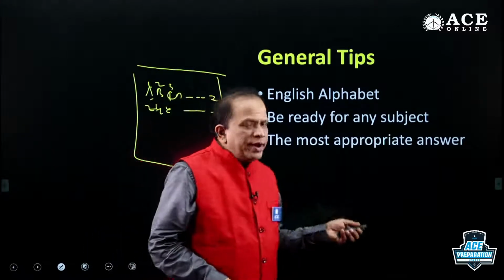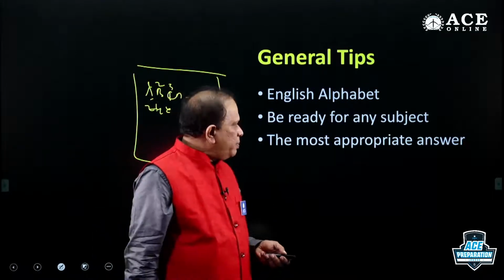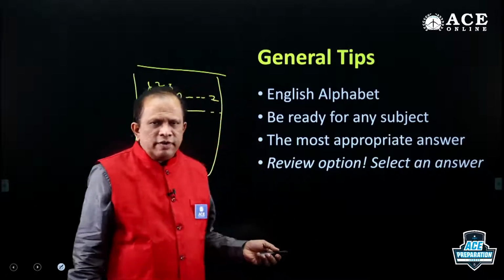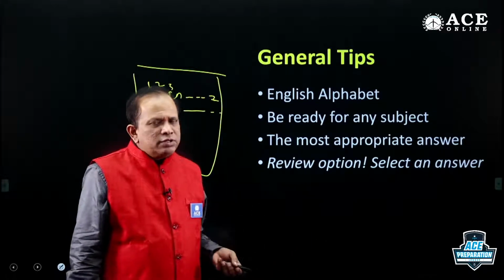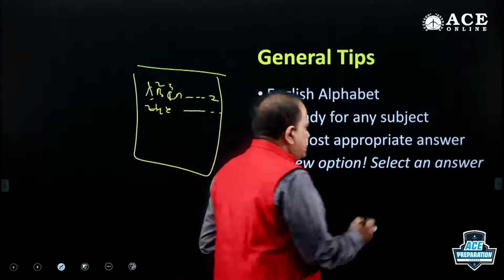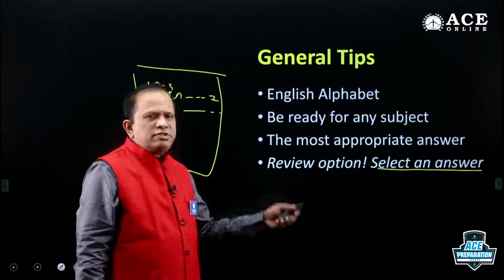Next, the most appropriate answer, I already told you. In bank examinations, you have to go for the most appropriate answer. Review option, this I also covered already. Never mark any question for review, but if you are tempted to mark a question for review, please select an answer, then mark it for review. That is the safe side.